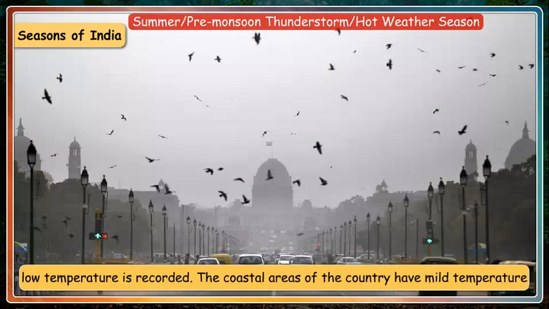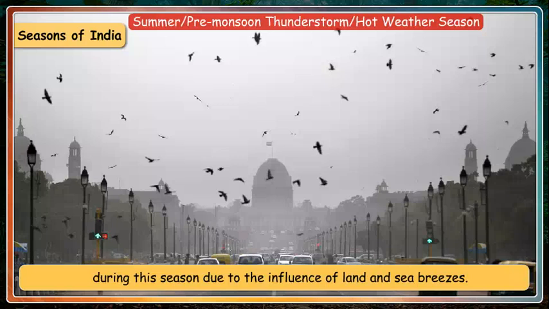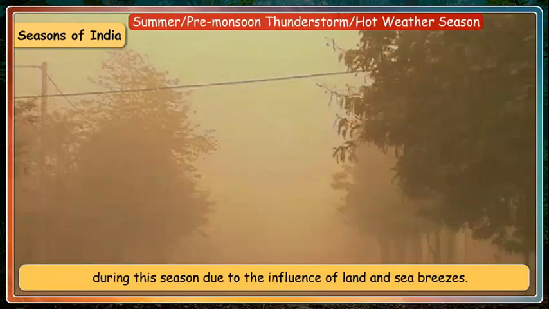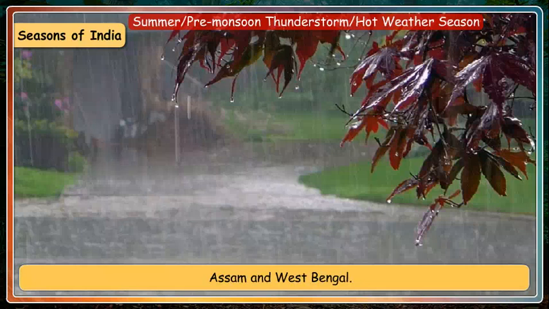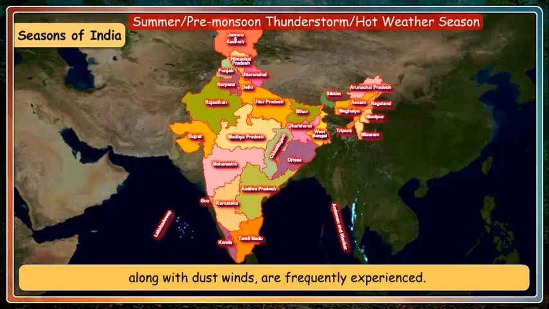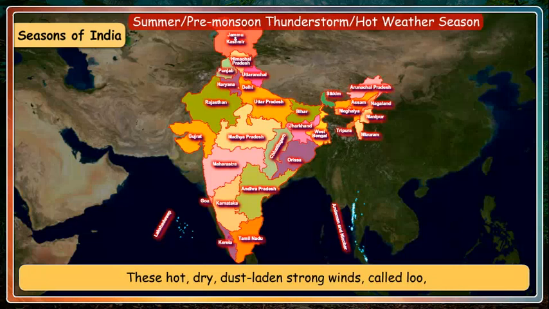The coastal areas of the country have mild temperature during this season due to the influence of land and sea breezes. Thunderstorms are seen in the northeastern and eastern parts of Bihar, Assam and West Bengal. In the plains of northwest India, hot and dry winds along with dust winds are frequently experienced. These hot, dry, dust-laden strong winds called Lu blow during the day in northern India.